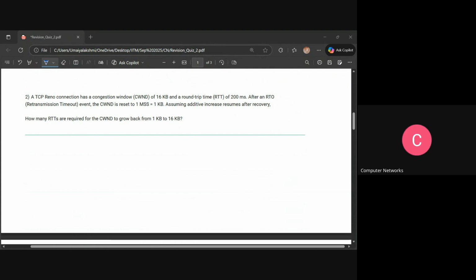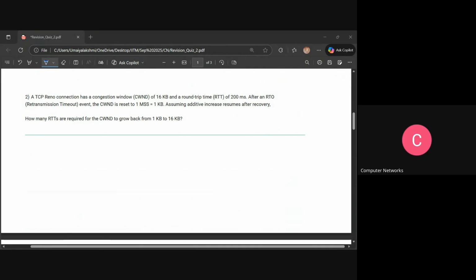So what are all given? Every time the congestion window resets at 1 MSS, right? Yes. So it resets, and 1 MSS is equal to 1 kb. Then they have said its growth is like 1, 2, 3, 4, 5. I think it's linear growth. Yeah, we are just making it grow like 1, 2, 3, 4 like that.